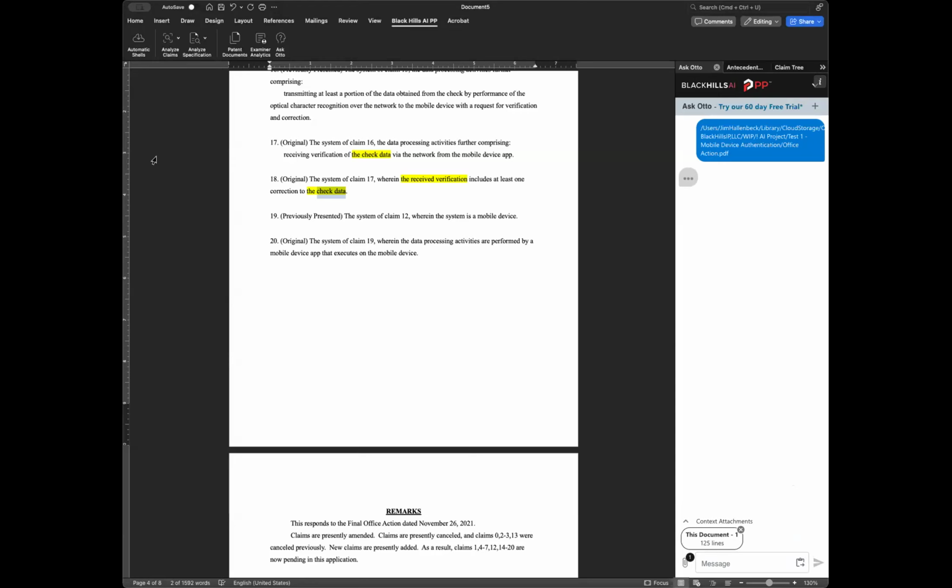And you can drop in not only the office action, but also the references and any other documents that might be relevant. So you drop those in, then you can start generating an office action response. So what I'm going to do is stop share, and I'm going to switch windows and go over to one where this content is already generated. Let's see, make sure I get the right one.